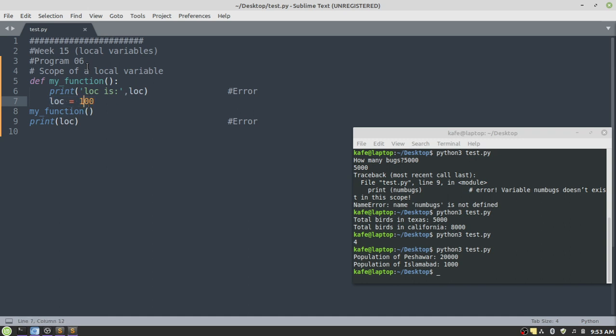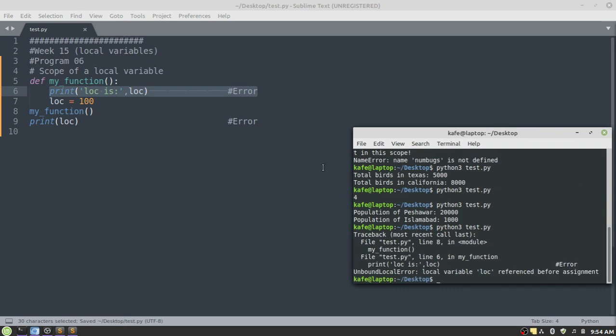It has a value 100. But here at line number 6, we are calling the variable loc. We are trying to display the value of the variable loc before its declaration, its definition, its assignment. That is not possible because you cannot access a variable before its declaration or definition or creation, so it will give you an error. If you run this program, it will give you error.